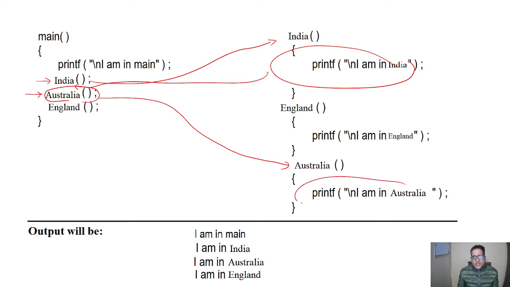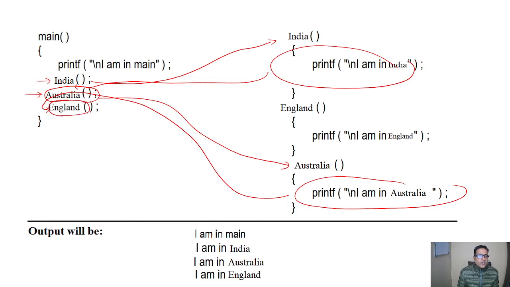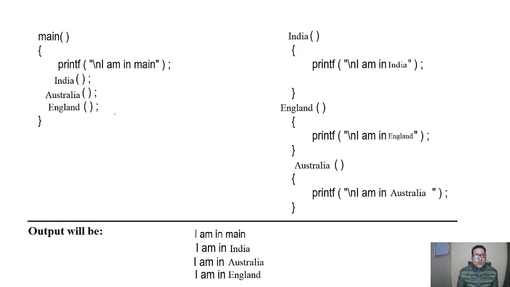After fulfilling its statements it will go back, and England is called here, so it will go to England and fulfill its statements. The meaning is that if some function comes first, it will be served first, and after that the further functions will be served.